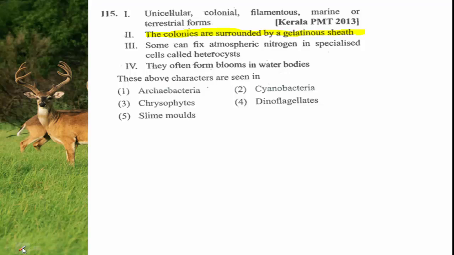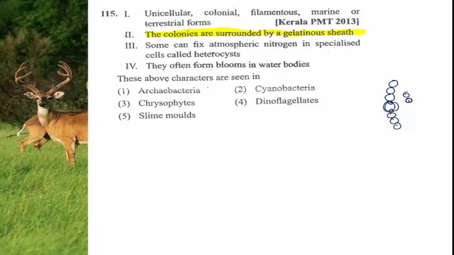If you remember the nostoc filament, many nostoc filaments are surrounded by the gelatinous sheath. This is the nostoc. One will be a heterocyst to fix the atmospheric nitrogen.